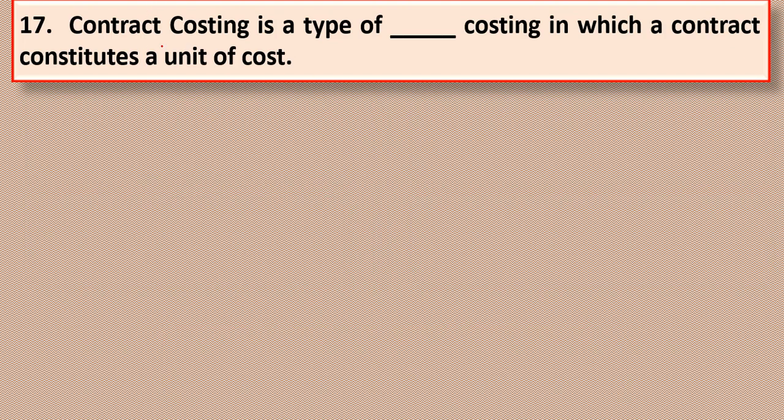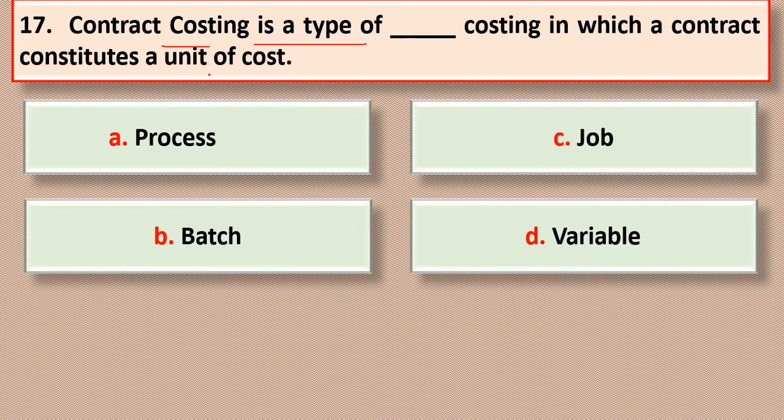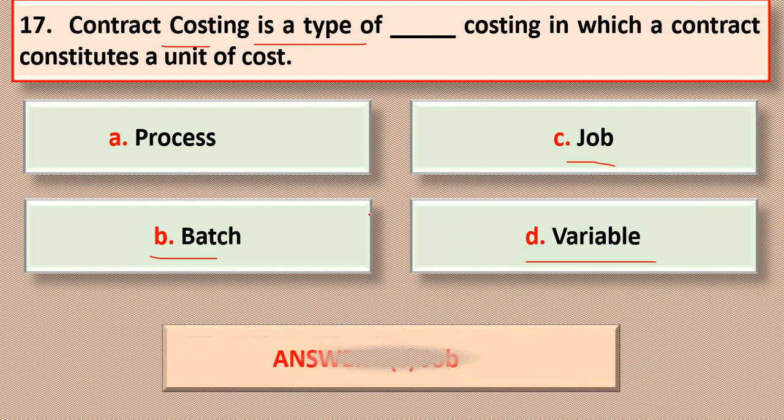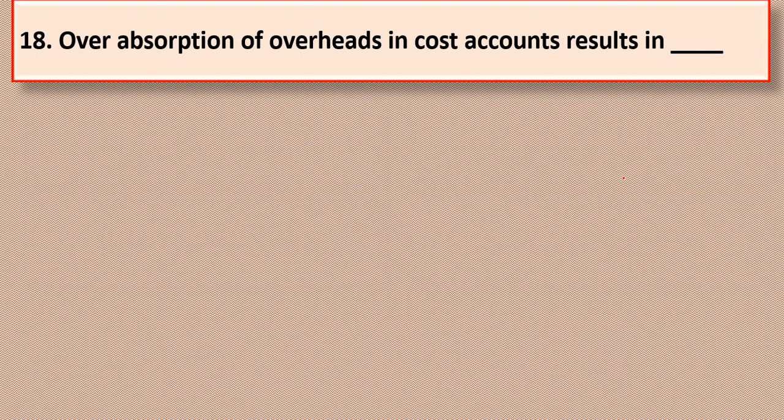Next, contract costing is a type of dash costing in which a contract constitutes a unit of cost. Options are A, process; B, batch; C, job; and D, variable. The correct answer is option C, job. So contract costing is a type of job costing in which a contract constitutes a unit of cost. Next question.